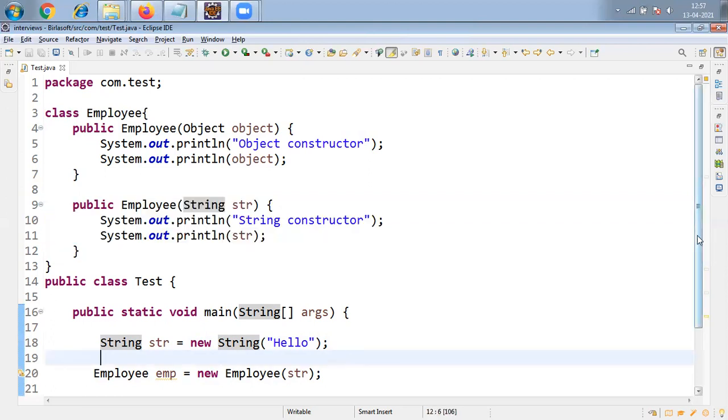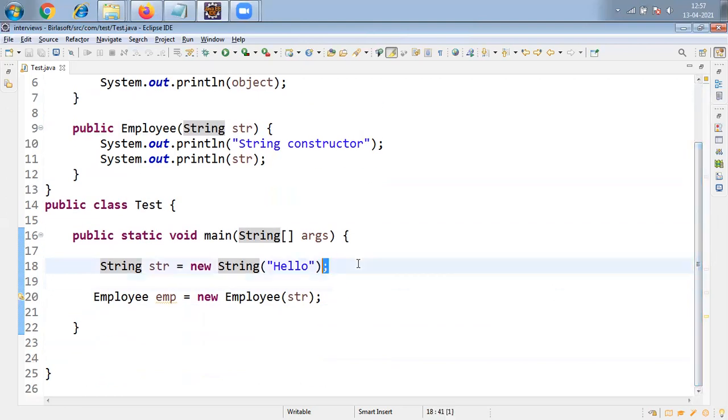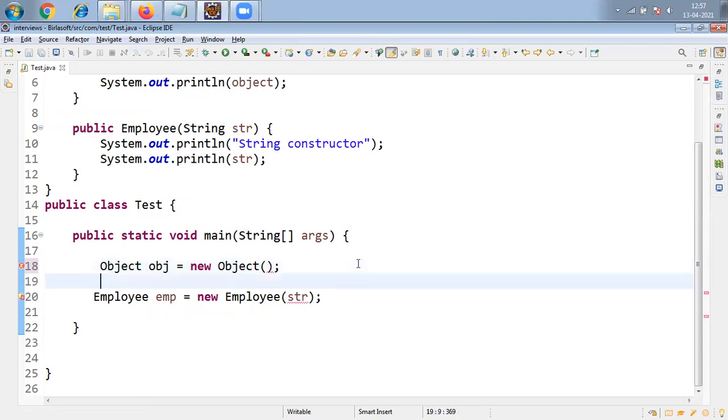Now you may ask, sir, I don't want to pass a string here, I want to pass an object type. Then what will happen? Say Object obj equal to new Object. I'm not passing anything, no problem. Now I am just passing obj.